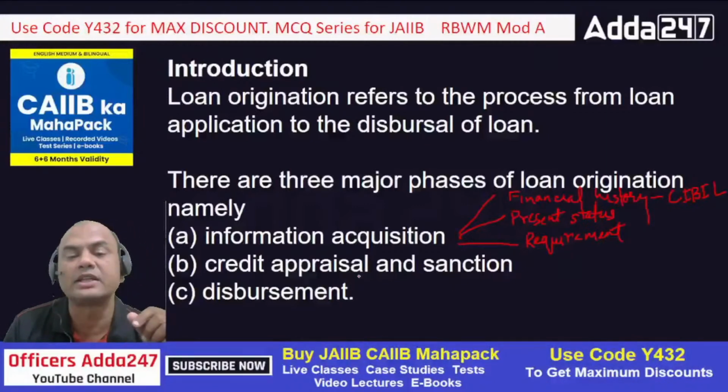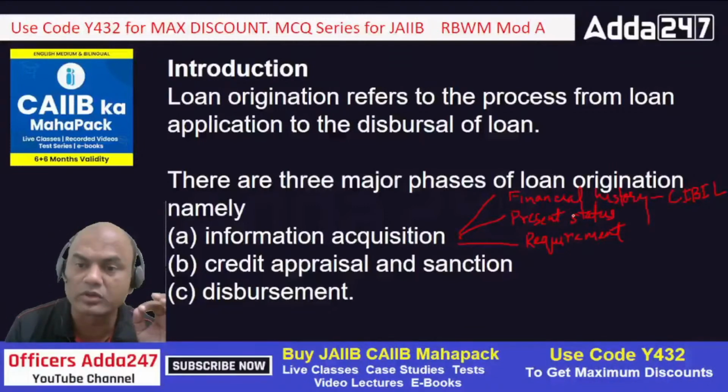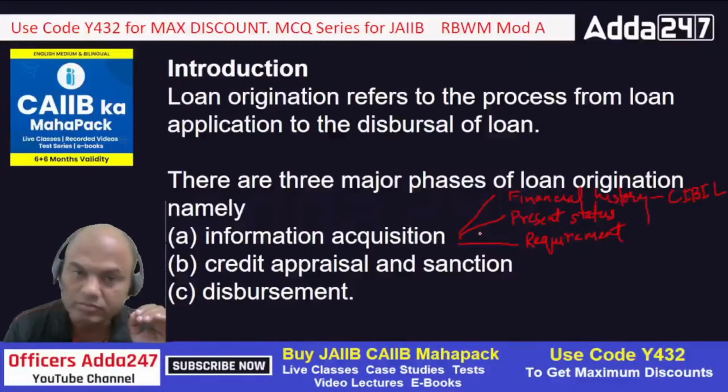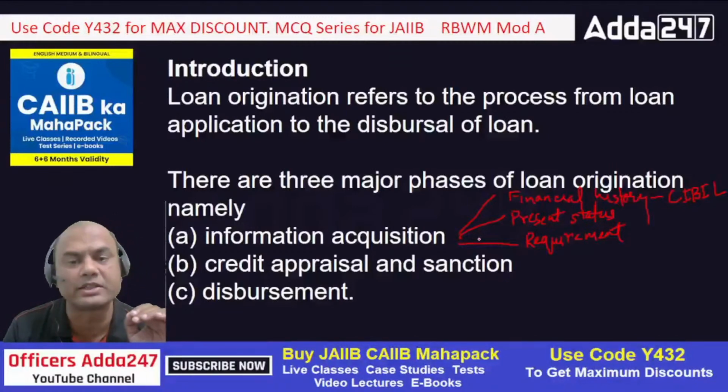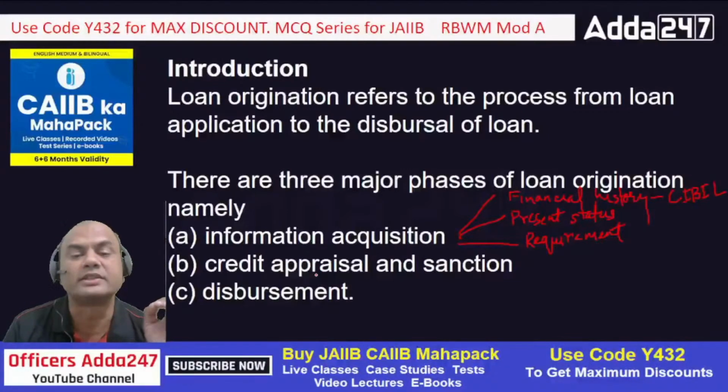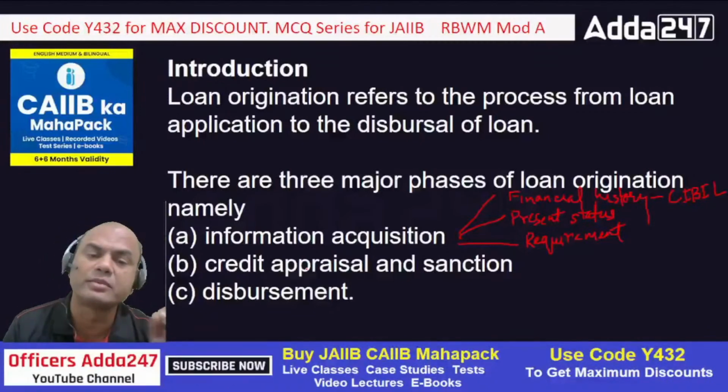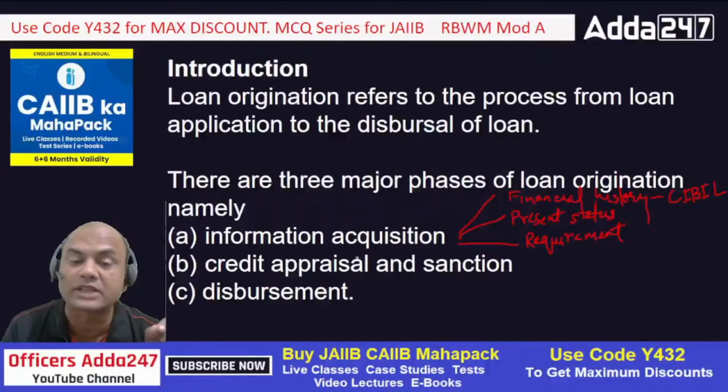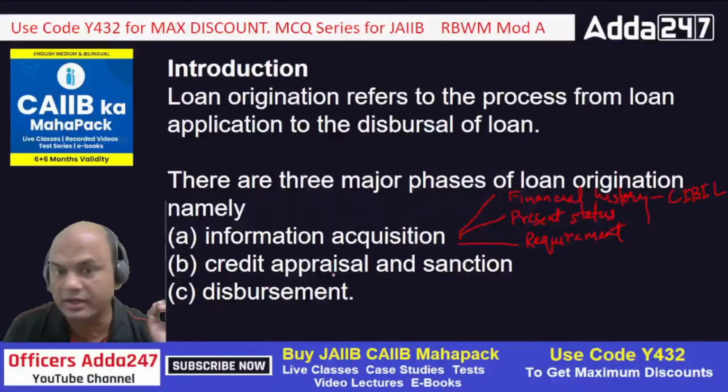Next is credit appraisal and sanction. Once you get the information of that customer, this is not only the loan application form, you'll also get the documentation from that customer. Once you get the documentation and the loan application form, you'll go for the credit appraisal and sanction. You'll do the ratio analysis, whatever ratios you have to do. Then secondly, you'll check the present situation in the market, at what rate that customer should be given the loan. So everything will be checked. You will do the physical verification of the site and the revenue source of that person, right? And then you will sanction it. So this is step number 2.